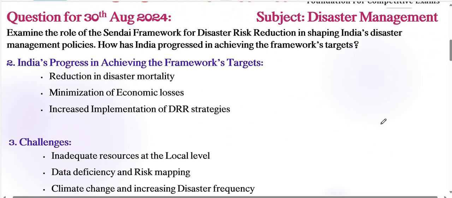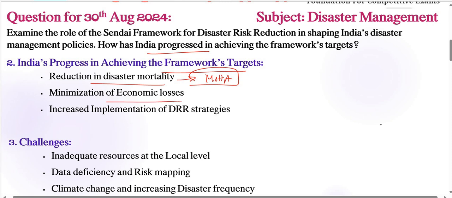Next, coming to our India's progress keyword. Next keyword is India's progress in achieving the framework's targets here. Reduction in disaster mortality rate, very important here. So according to the Ministry of Home Affairs, India has seen a decline in cyclone related deaths from thousands in the 90s to single digits. Very important. Here we are taking Ministry of Home Affairs data, thanks to improved preparedness and early warning systems from institutions like IMD.